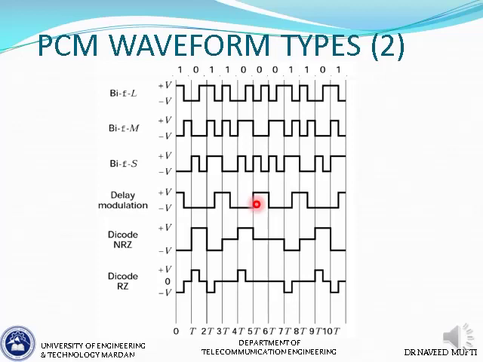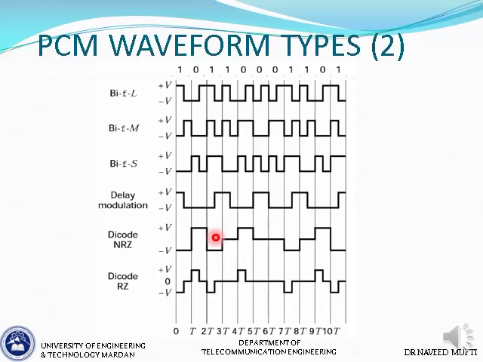Then the next is Dicode NRZ and Dicode RZ. Dicode non-return to 0 is based on the logic that if the next bit is different from the current bit, there is a transition. There is a change of polarity if the next bit is different, and if the next bit is the same, then it goes to 0.